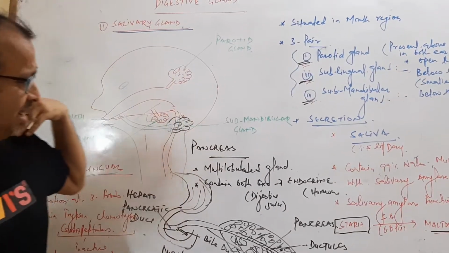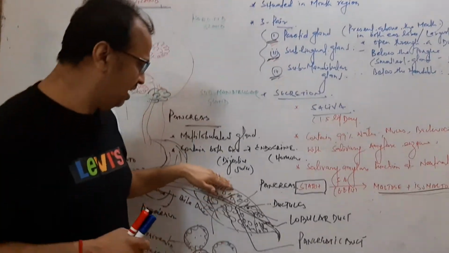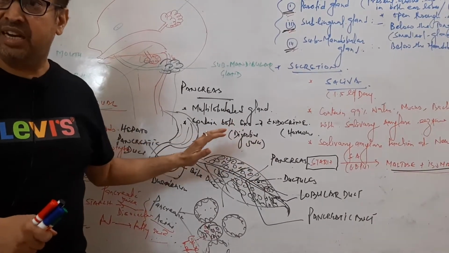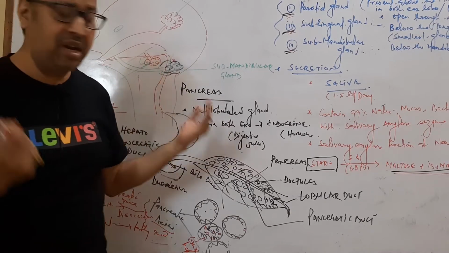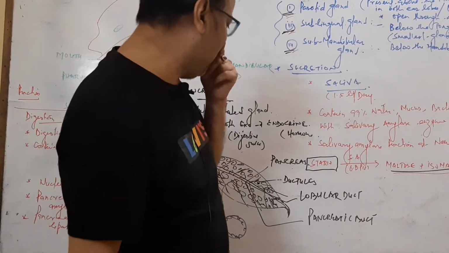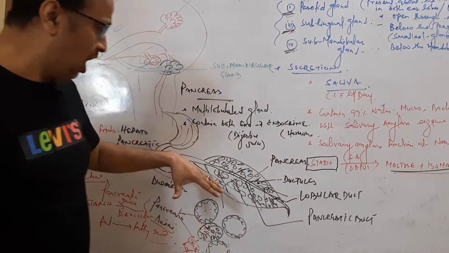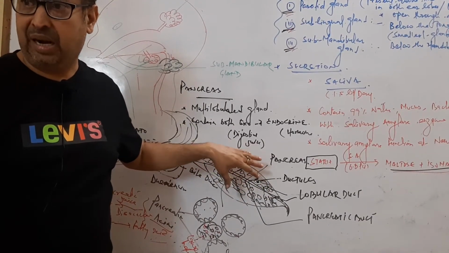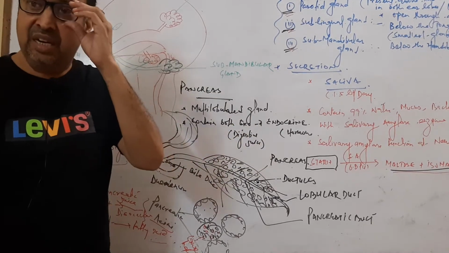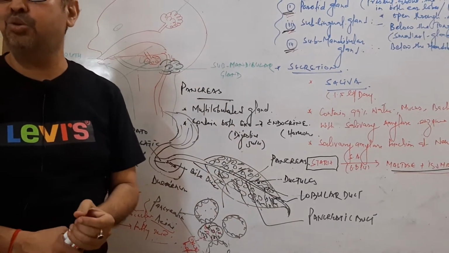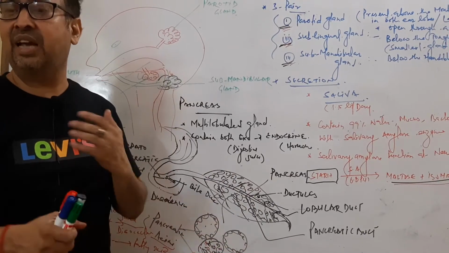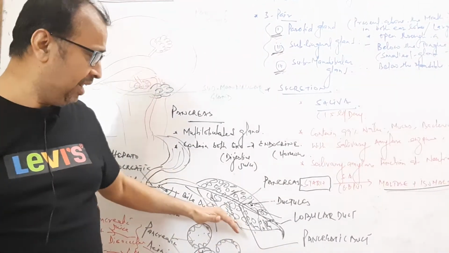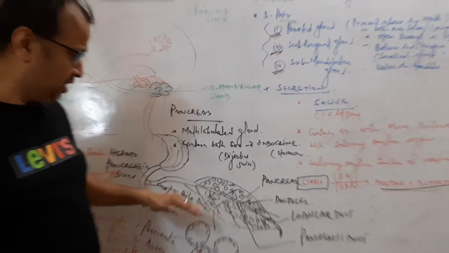Okay. Now the second gland is the pancreas. The pancreas is a gland which is a leaf-like structure. It is a multilobular gland. It possesses both exocrine as well as endocrine parts. The exocrine part secretes the pancreatic juice, and the endocrine part helps in the secretion of hormones. The exocrine gland contains acinus.